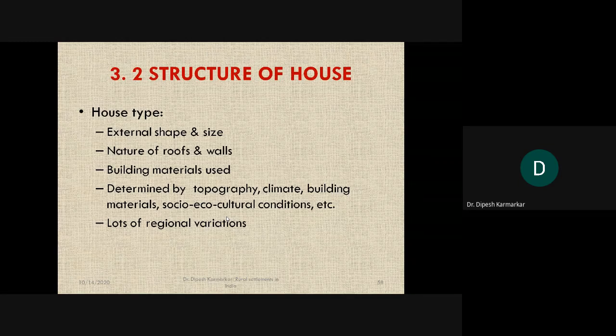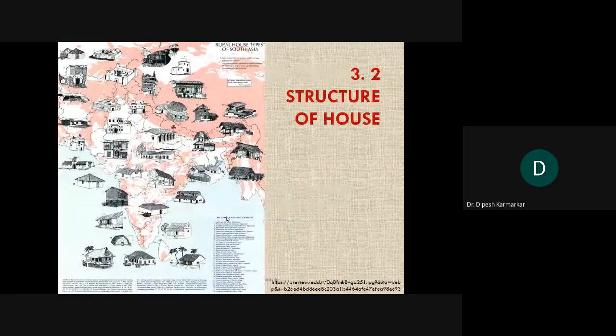Building materials, socio-economic and cultural conditions, which we have been talking about, and obviously it has lots of regional variations. Now it's a very good map. The map is a very big size. I suggest you observe this map on Google search.